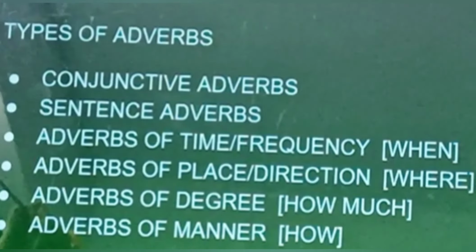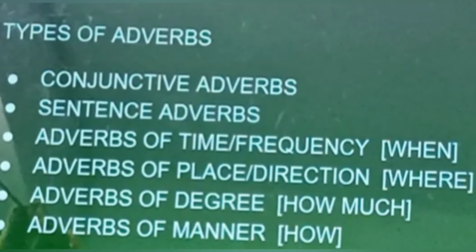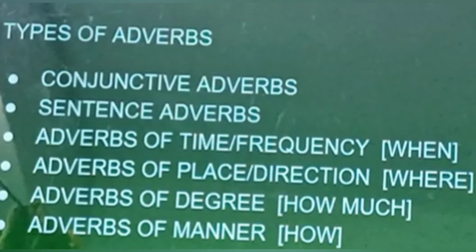Examples: accordingly, also, anyway, besides, finally, furthermore, however, in addition, in fact, instead.